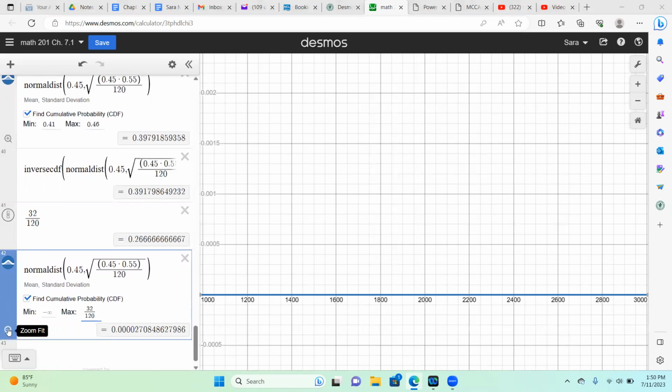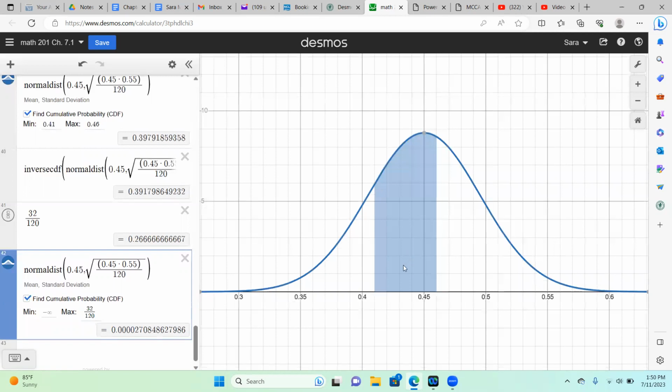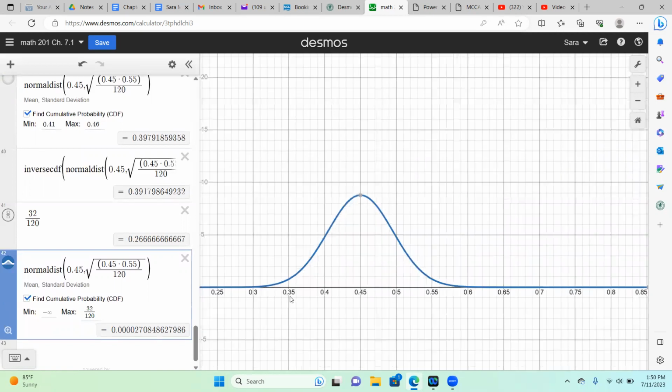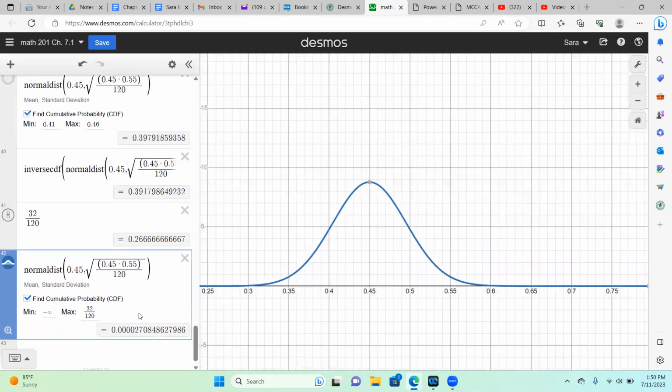I'm going to click on my magnifying glass just so you can see what's being shaded here. It's so small, we can't even see it over here. So small, very unlikely.